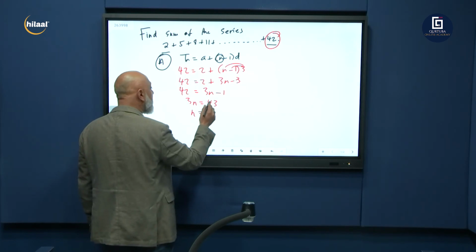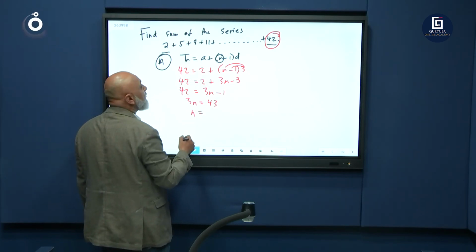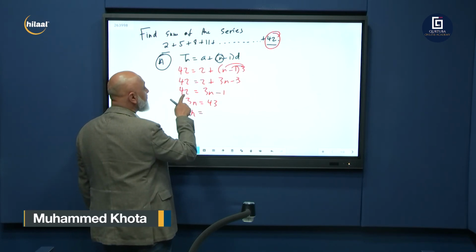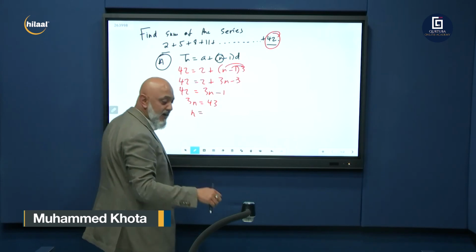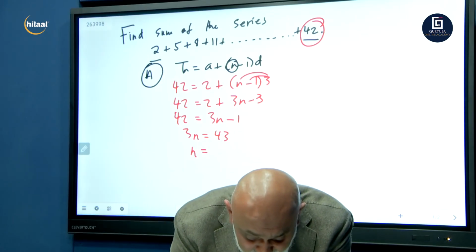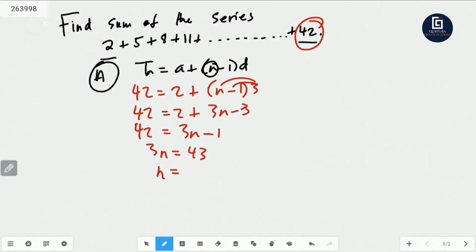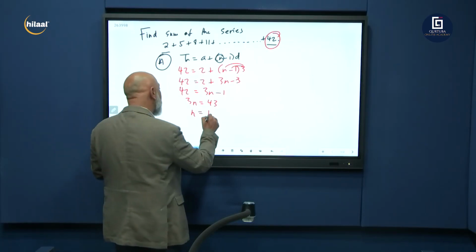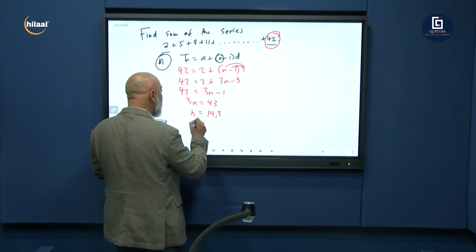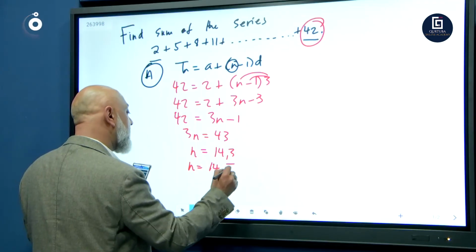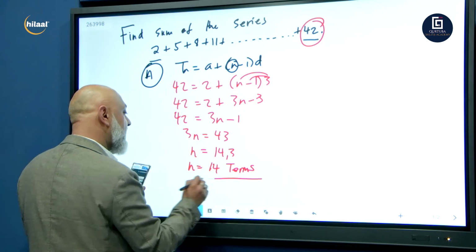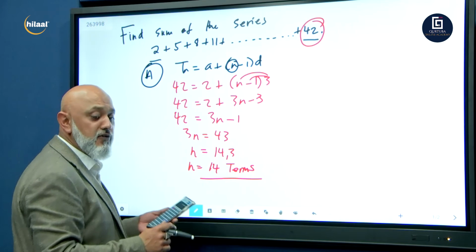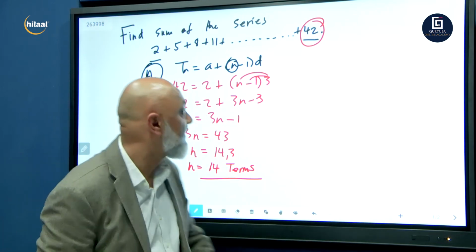So n is equal to 43 divided by 3, but this doesn't give us a whole number. Let's work it out. 43 divided by 3 gives 14.3 recurring. So n is equal to 14 terms, we just round this. So we've got 14 terms in the series.